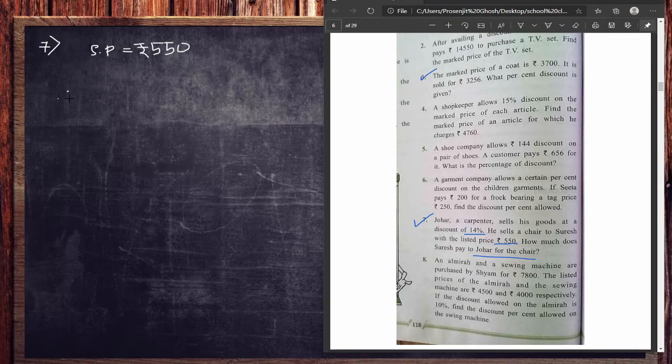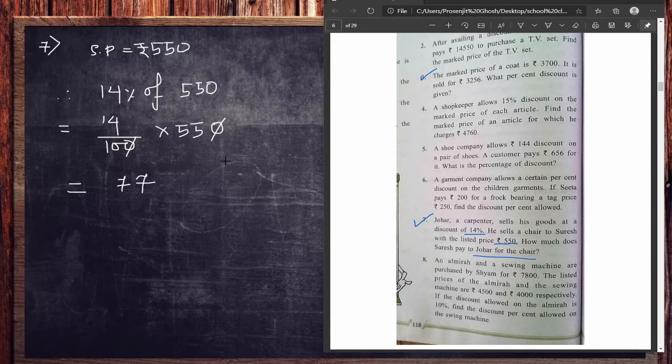Now, what is the 14% of selling price? That is 14% of 550 rupees. Let me figure it out first. So 14 divided by 100 into 550. First of all, cancel this 0 and you can do it very easily, and that will be 77.